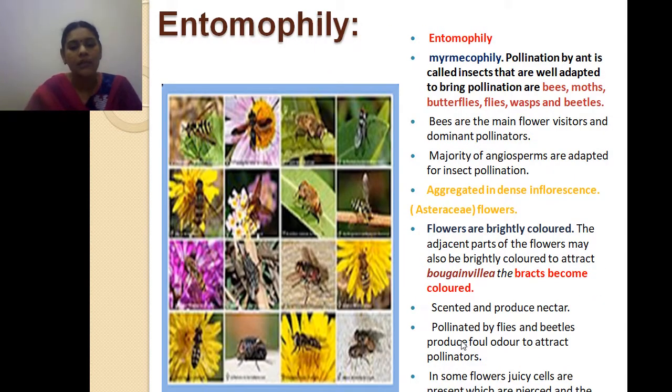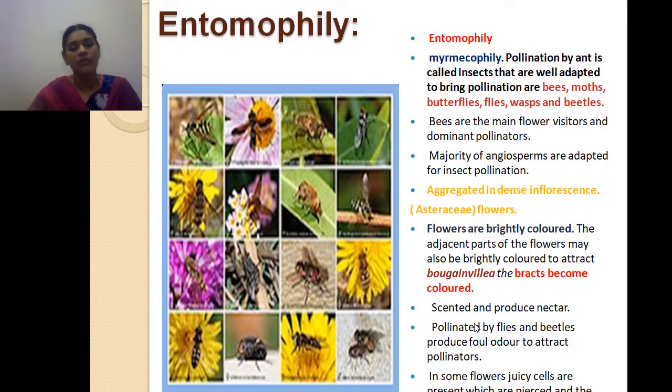Okay, flowers pollinated by flies and beetles produce a foul odor for their pollinators. Foul odor means it's not a good smell, but that also attracts the pollinators.